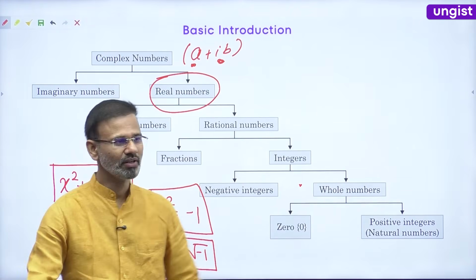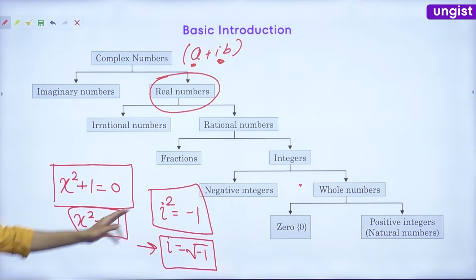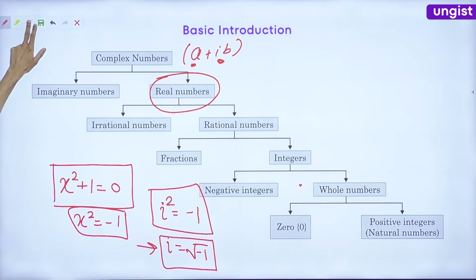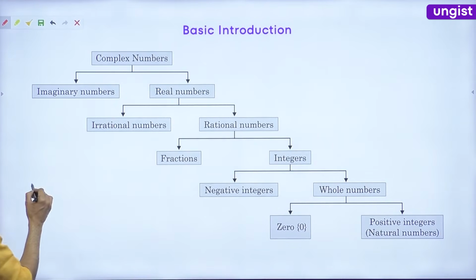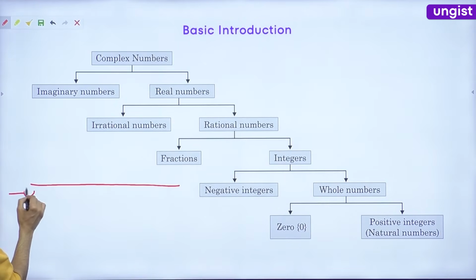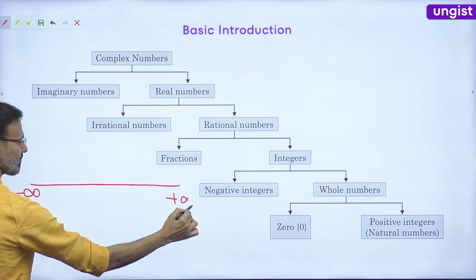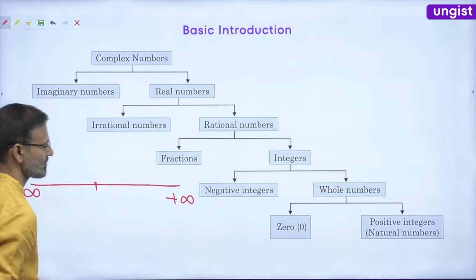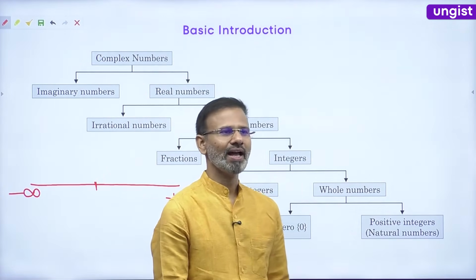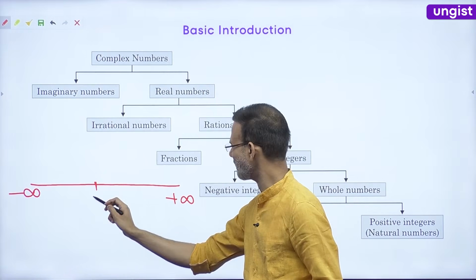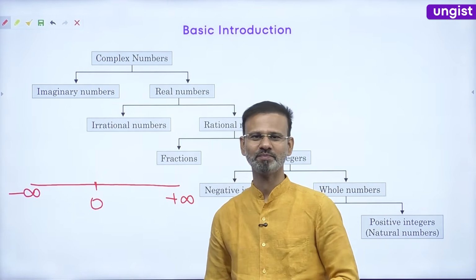Everybody clear now? So this line is -infinity to +infinity. And obviously this is 0, the midpoint.